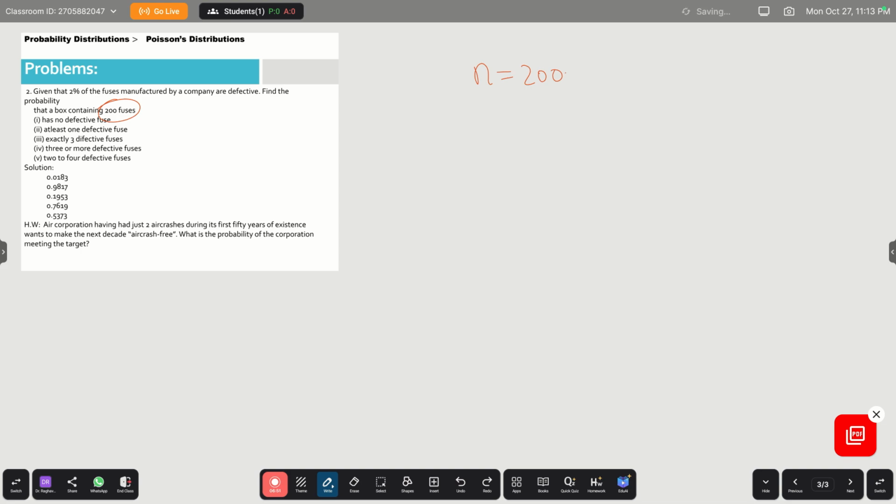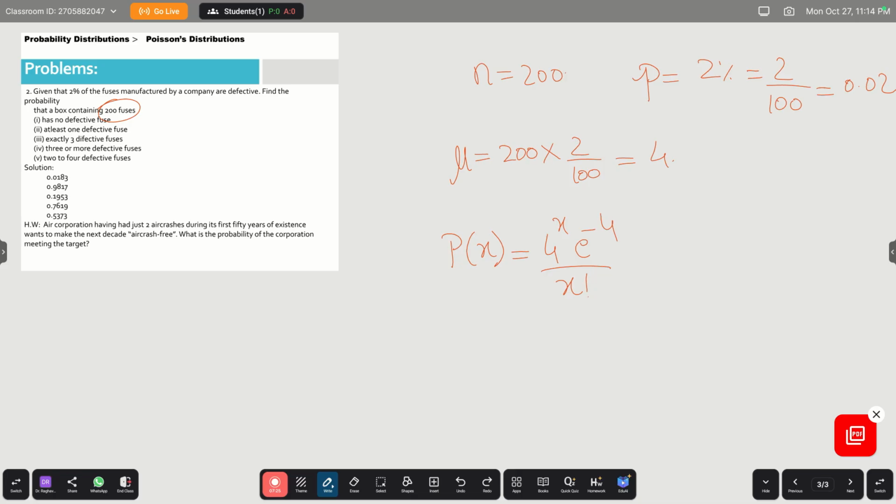That means if you choose one fuse, the probability that it is defective is 2%, which is 2 divided by 100, or 0.02. And n and p you can use to compute the mean value. So 200 into 2 by 100 is 4. So mean is 4, and p of x will be 4 power x e power minus 4 divided by x factorial.